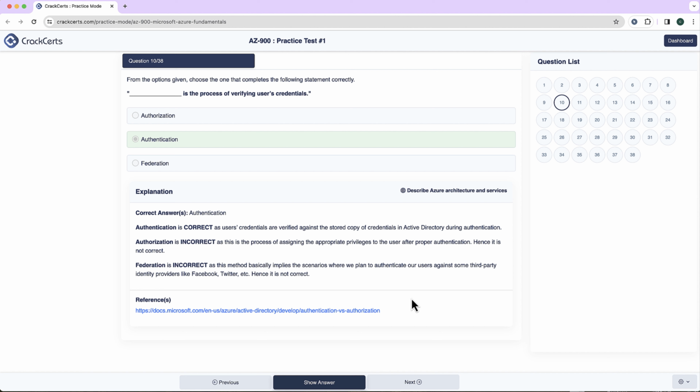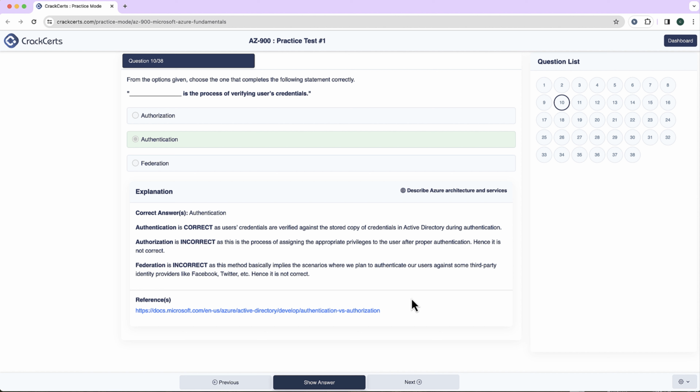So if he tries to modify any resource, he will not be allowed to do so because he is not authorized to make such modifications, because his authorization level is defined by the role he has been assigned, which is the reader role. The reader role in Azure does not allow modification of resources. Meanwhile, a user with the contributor role can create and manage Azure resources but cannot grant access to others. On the other hand, a user who has the owner role can also grant access to others. So authorization is all about checking what a user is authorized to do and what he is not authorized for.